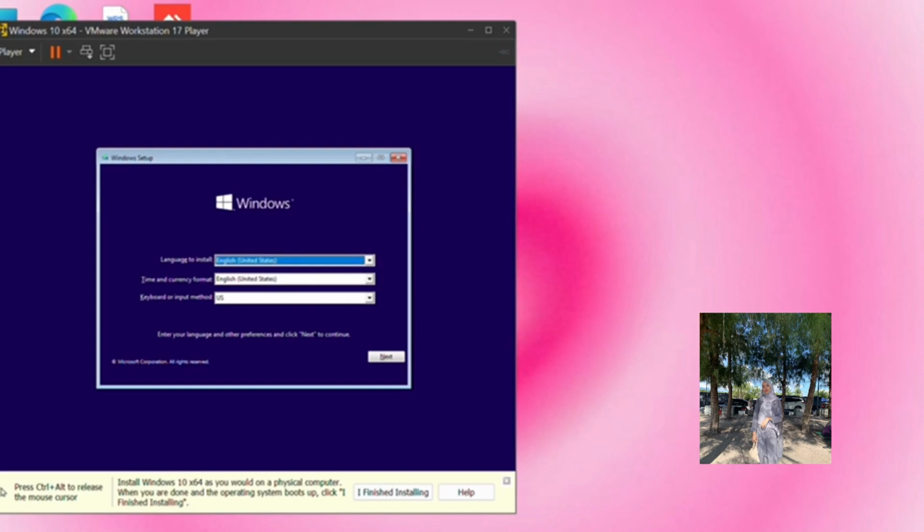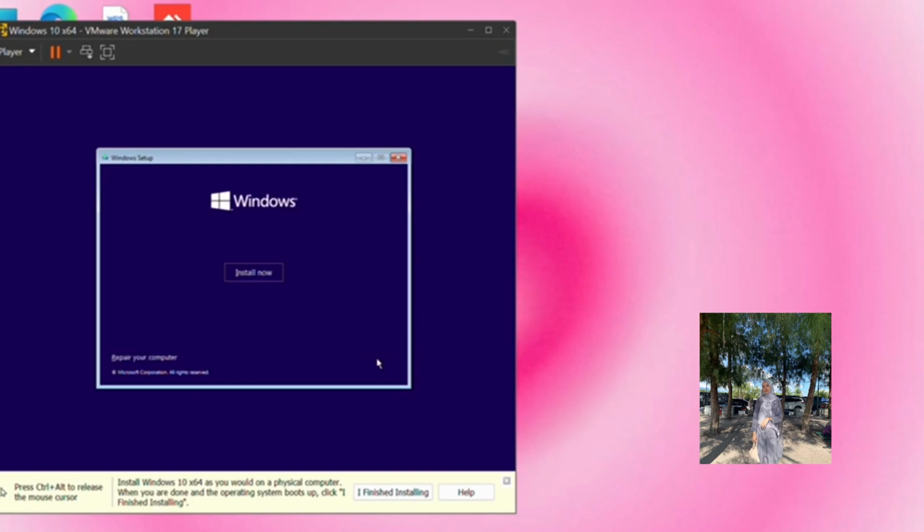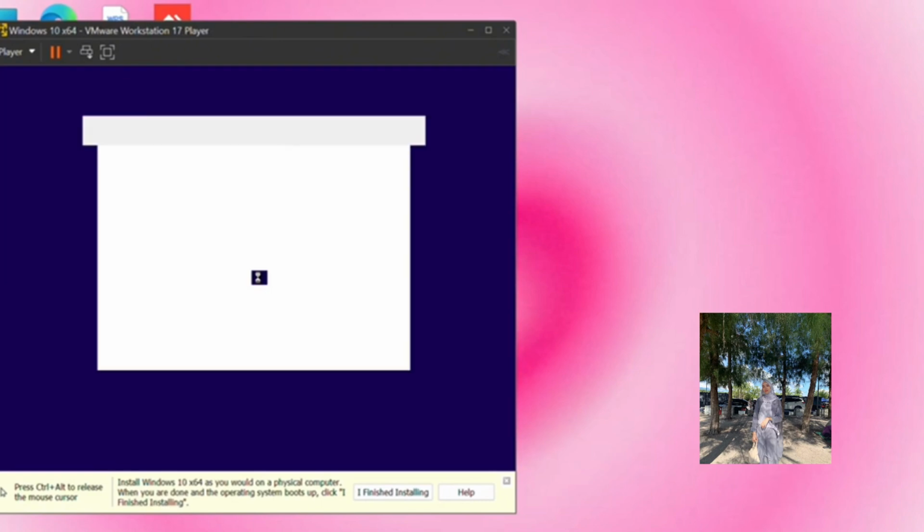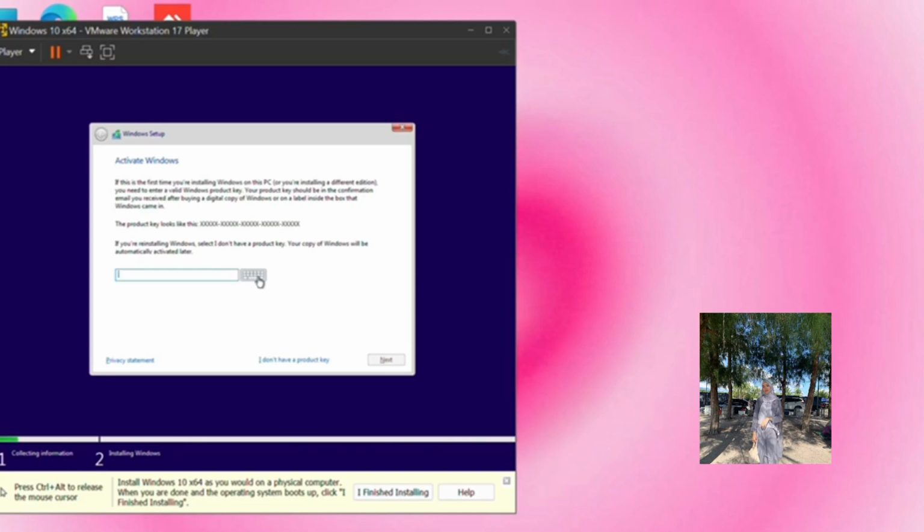Now in the Workstation 17 you should keep the setting and then press Next, and then click Install Now. Once the setup is starting, Windows setup is showing.